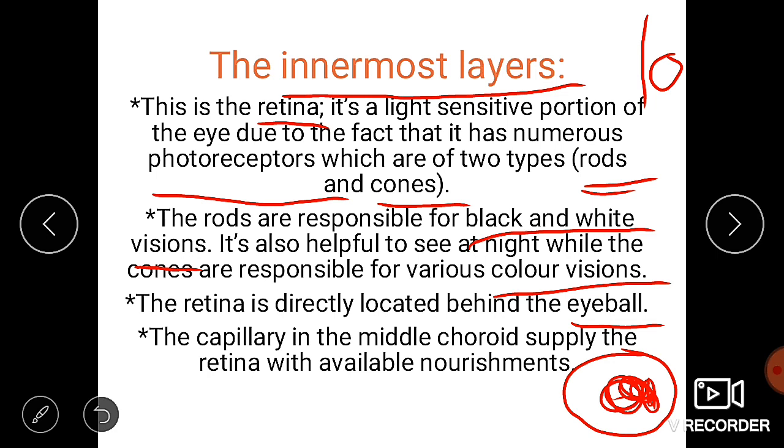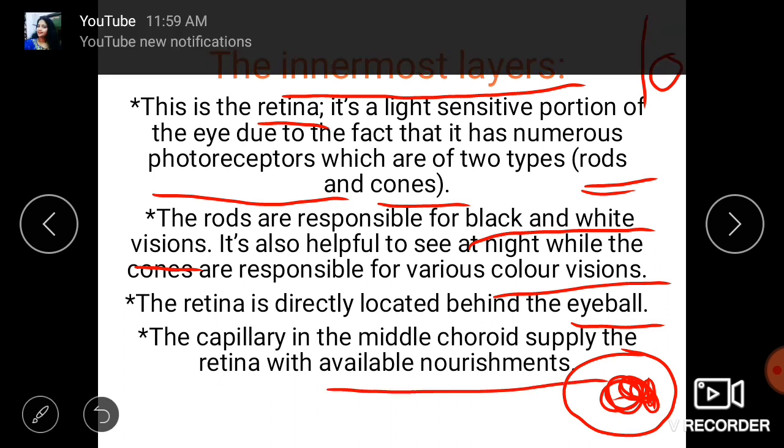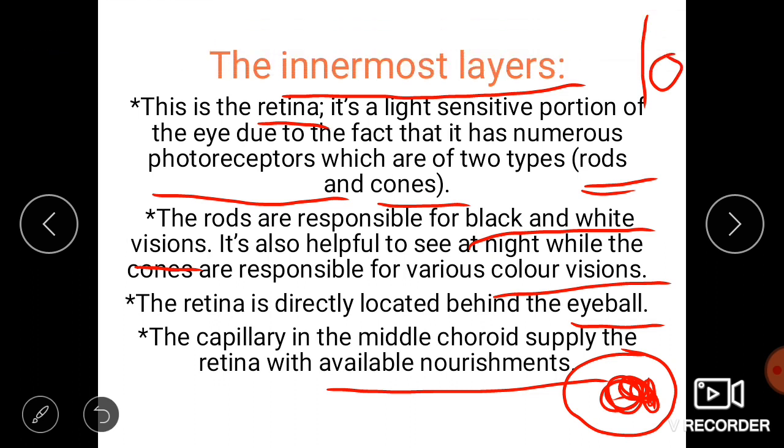contains a choroid. The choroid contains many blood capillaries. I already said in the previous slide that these blood capillaries supply the retina with available nourishment. With the help of this choroid only, the capillaries supply the nourishment to the retina. This is the main role played by the innermost layer.